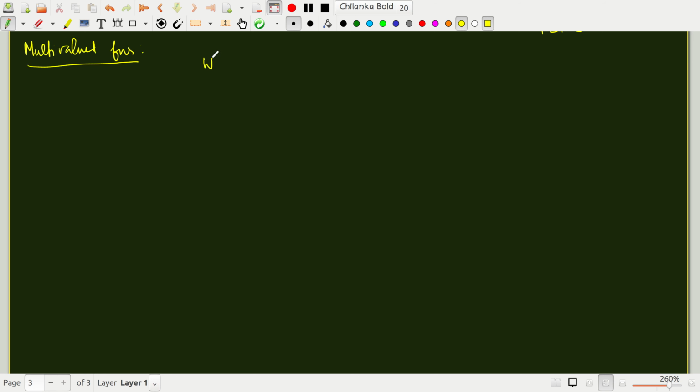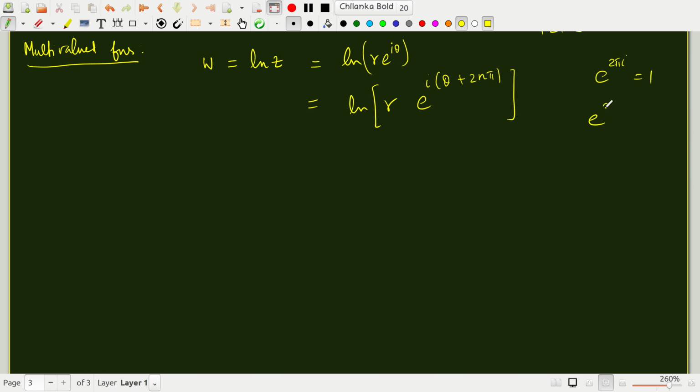Let's take the case of ln z, the natural logarithm of z. z is a complex number, so w is also a complex number. So this is ln of r e to the i theta. This is the polar representation. But you know that e to the i theta can be written as e to the i times theta plus 2 n pi, because e to the 2 pi i is 1. Similarly, e to the 2 pi n i is 1, where n is 0, 1, 2, 3 and so on, an integer.